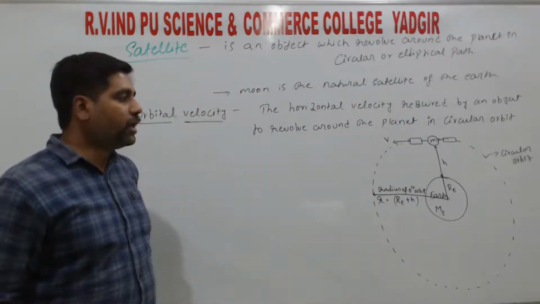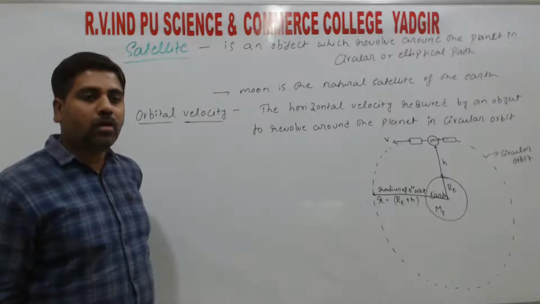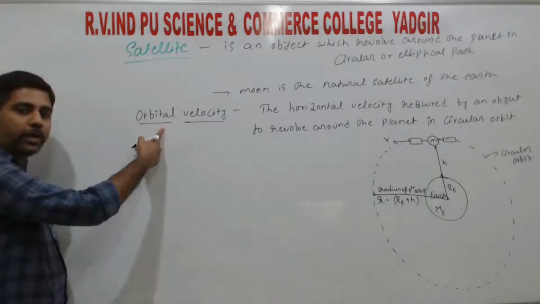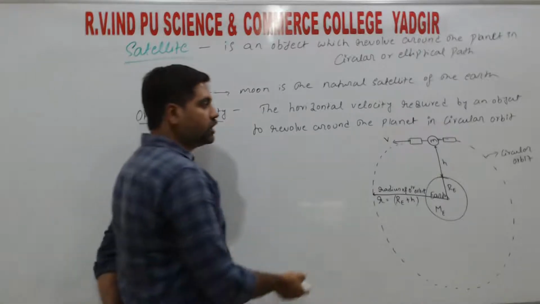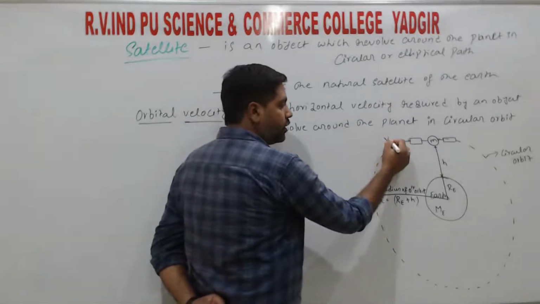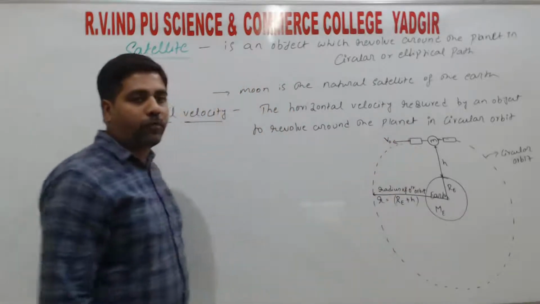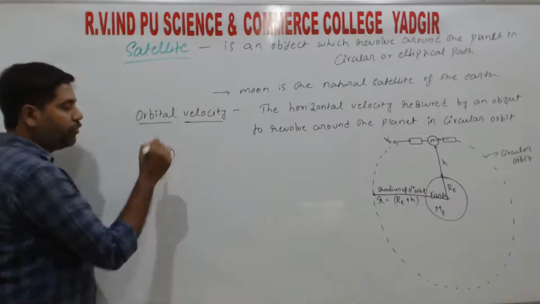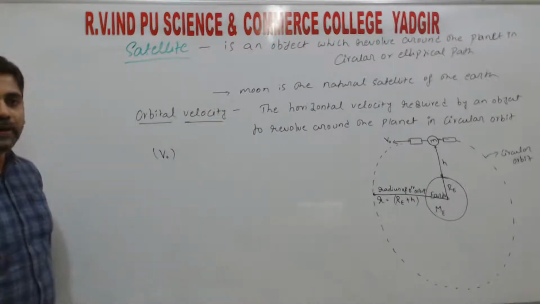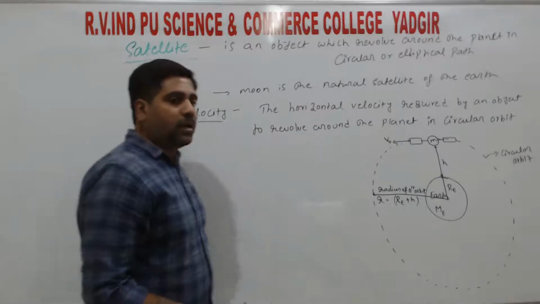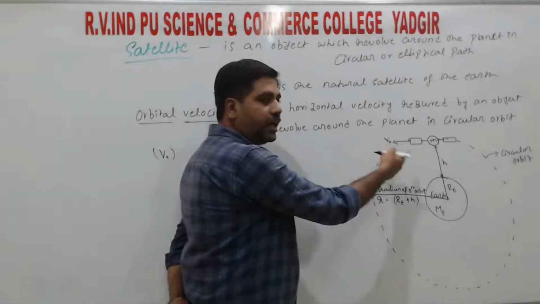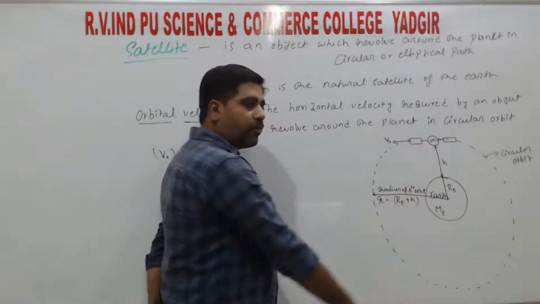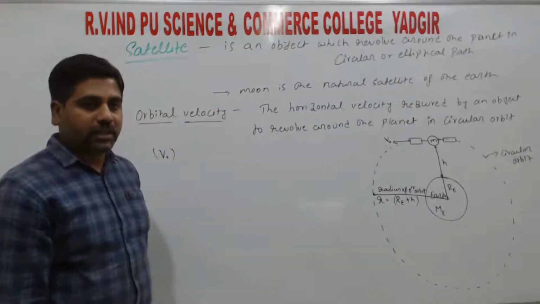So which component is responsible for the object to move in a circular path? That is the orbital velocity. Which component of velocity? That is the horizontal component, right? So we take VO, the orbital velocity, denoted by V suffix O. Here we need to find the relation for the orbital velocity in terms of acceleration due to gravity and also in terms of the gravitational constant, that is G.